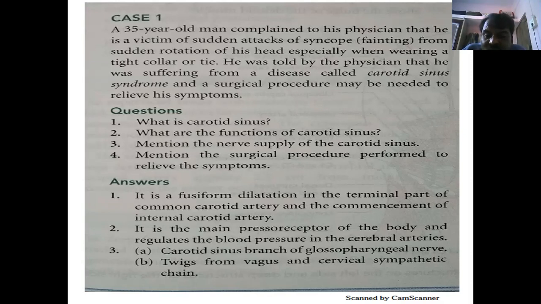Next is the third question. Mention the nerve supply of the carotid sinus. The carotid sinus branch of the glossopharyngeal nerve supplies it, along with the vagus nerve and the cervical sympathetic chain. Then the surgical procedure to relieve symptoms. So these are the case-based questions we are expecting. What is carotid sinus syndrome? Important. You can read it, as this question is expected in examinations as a case-based question.